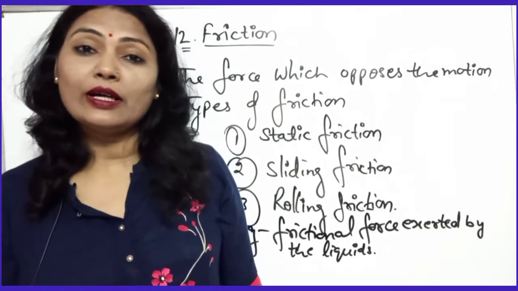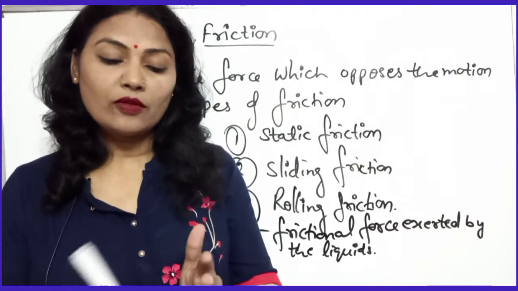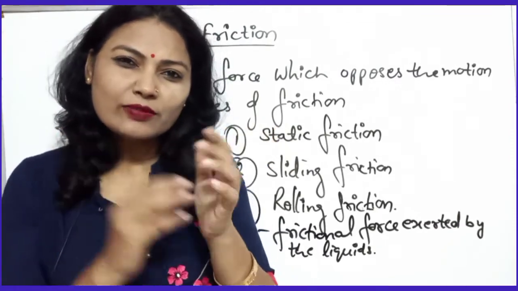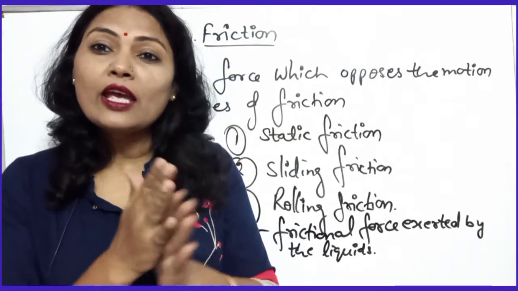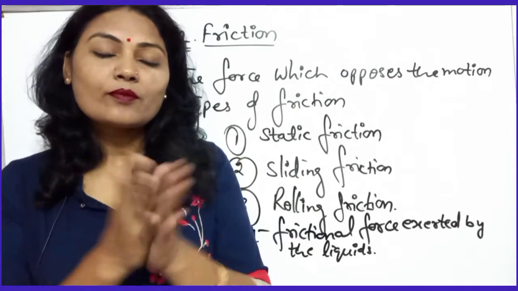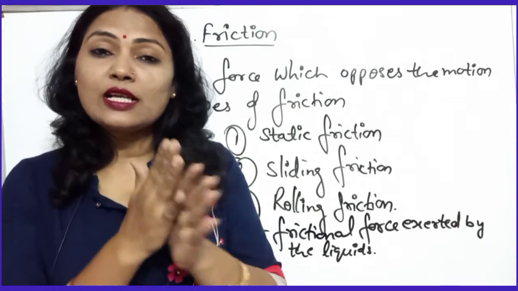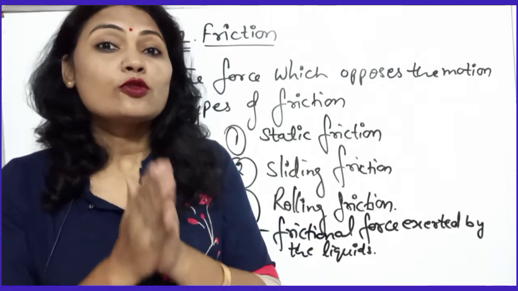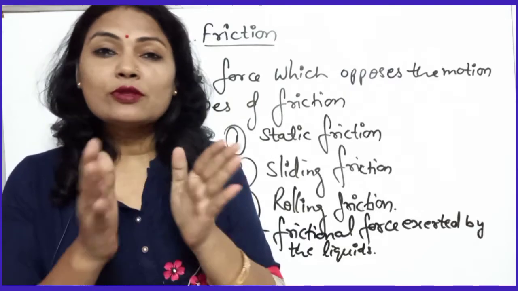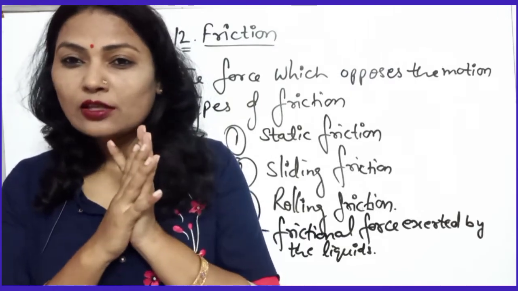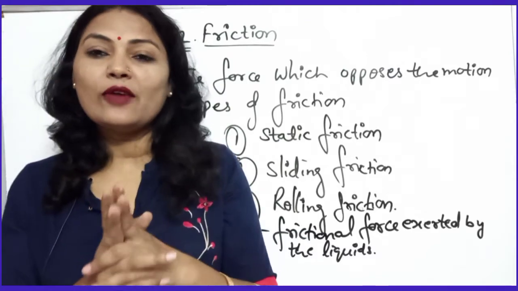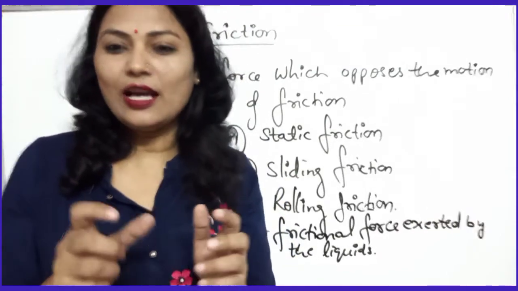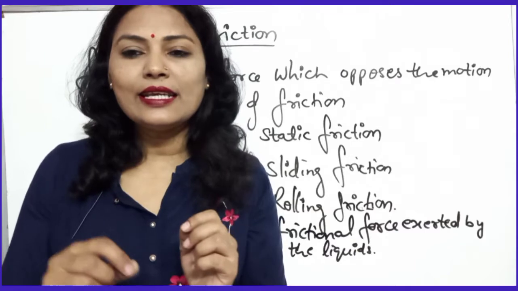Now some disadvantages are also there. Because of friction, if you are rubbing your hands, after some time you feel very hot, something warm will be there. Your palm becomes warm. Why? Because due to friction heat is produced. So when machines are moving, they rub with each other and produce heat, so loss of heat is taking place there. Second, wearing and tearing is taking place. So these are the disadvantages of friction. That's why friction is evil, or you can say it is a necessary evil. That is why in your chapter it says that friction is a necessary evil.